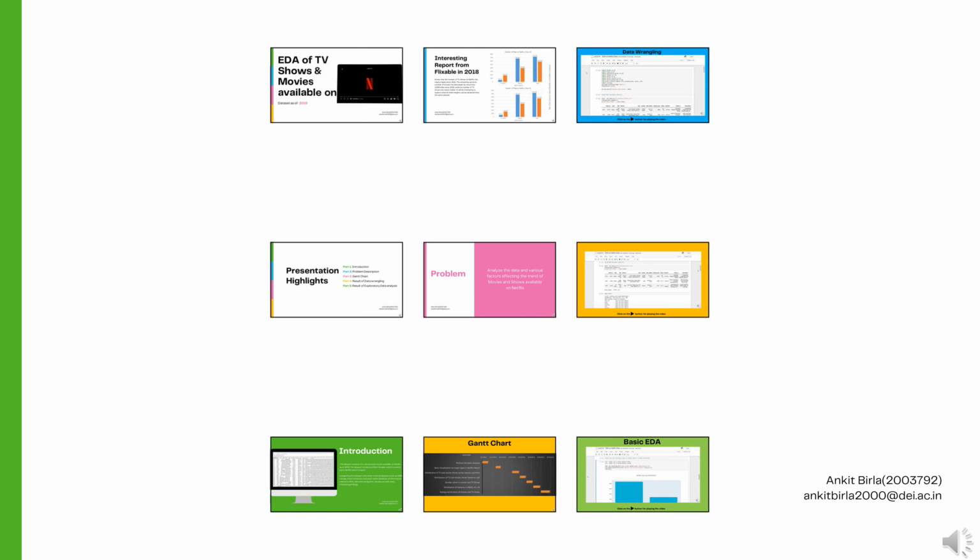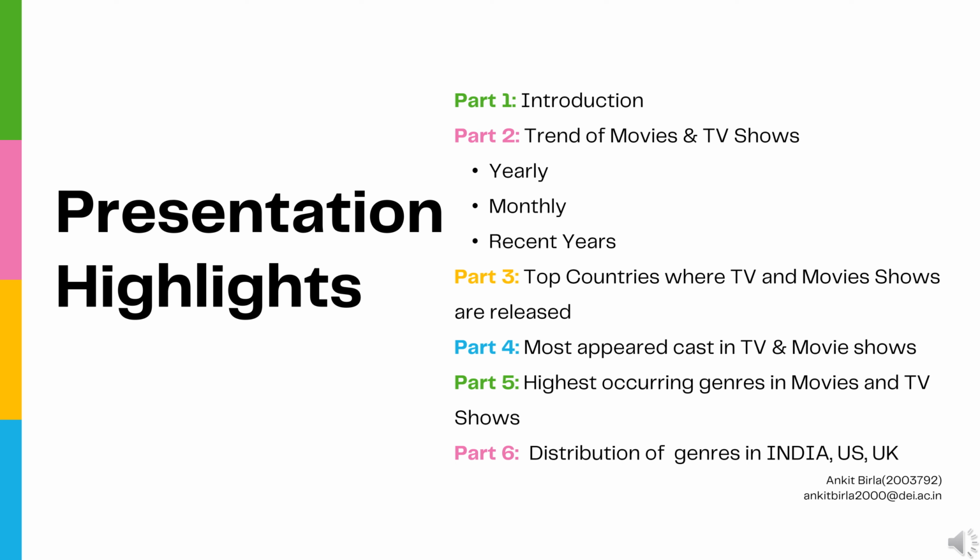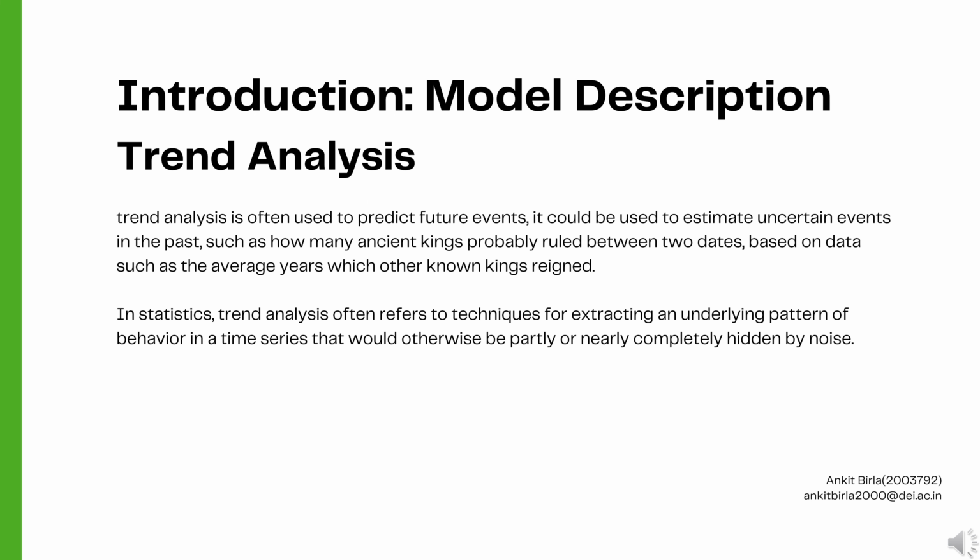In the last presentation, I talked about the dataset, problem, Gantt chart, and performed some basic EDA. The outline of my presentation is as follows. Part one, introduction. Part two, trend of movies and TV shows. Part three, top countries where movies and TV shows are released. Part four, most appeared cast in movies and TV shows. Part five, highest occurring genres in movies and TV shows. And the last part is distribution of genres in India, US, and UK.